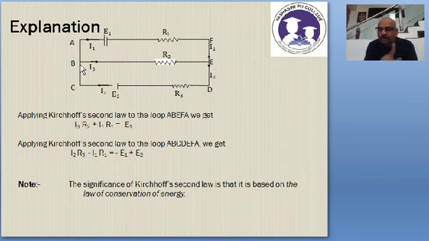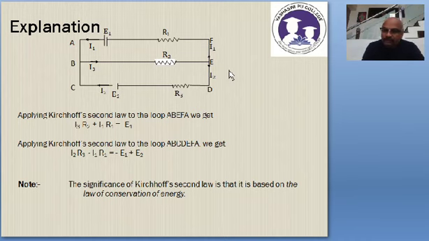The thing is over. So you applied KVL for the first loop and got one equation. Very similarly, apply KVL for the bigger loop. By bigger loop I mean point A, then B, C, then D, E, F, A again. So one complete loop.